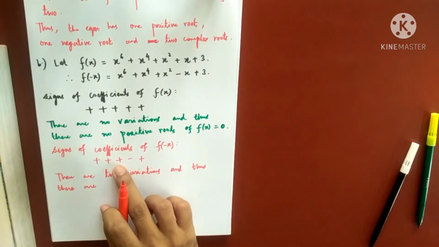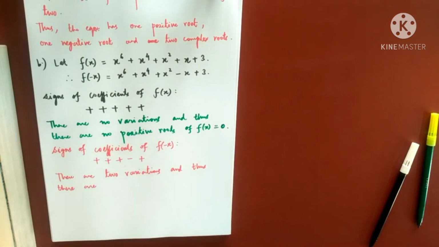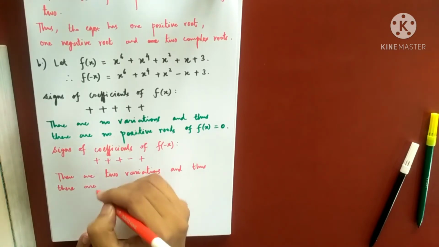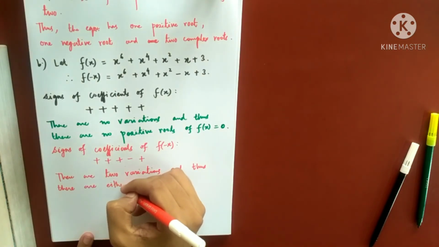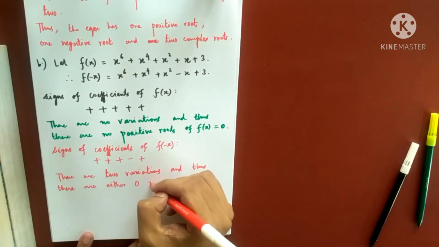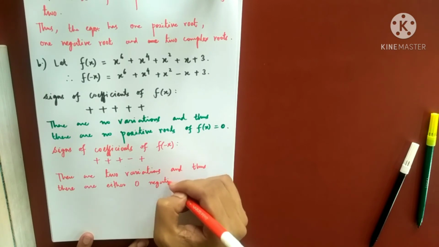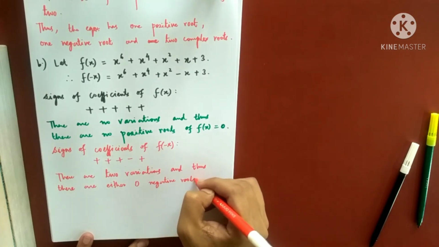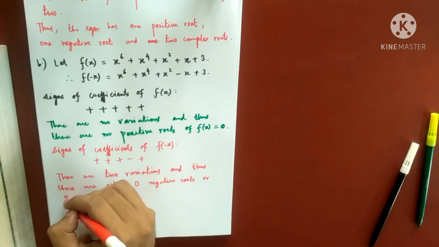So because the number of variations is 2, you cannot write just 2, because Descartes said that it cannot exceed 2. It can, if it's less by an even number. So what is the previous even number than 2? It is 0, right? So there are either 0 negative roots or 2 negative roots.